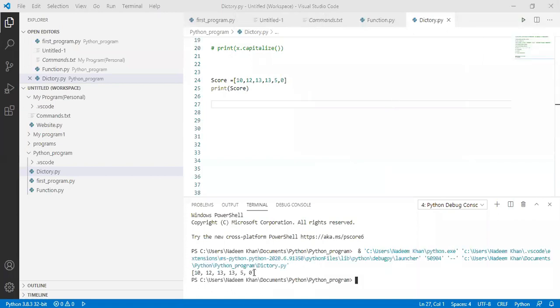So this is the output. But what I want to do, I want to add the score of the next match. Okay, I want to add the score. Let's suppose the score for the next match is 10.